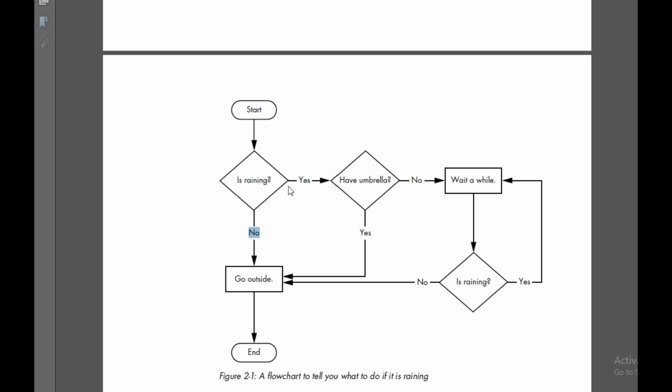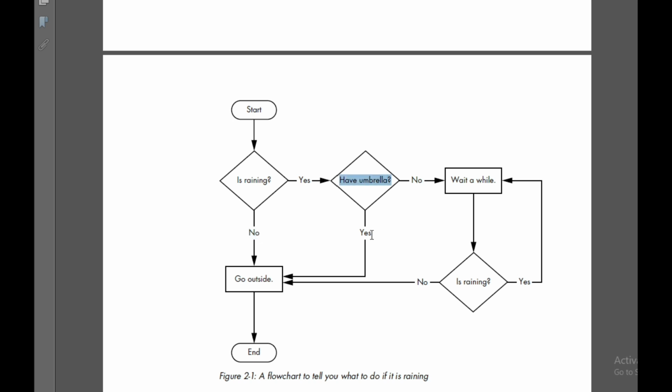If it is raining, then yes. If it is true, the second condition it will ask is whether you have an umbrella. If you have an umbrella, yes, then you can go outside. If it is not raining, the option no, then you can go outside directly. So for whether it is raining or not, it goes for two options, yes or no, that is true or false.